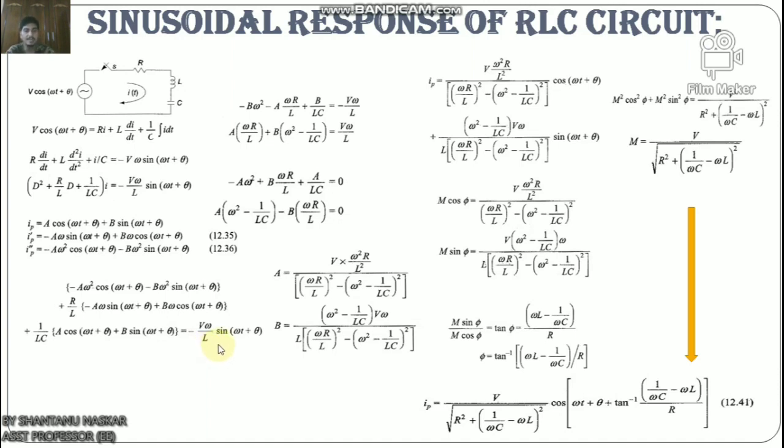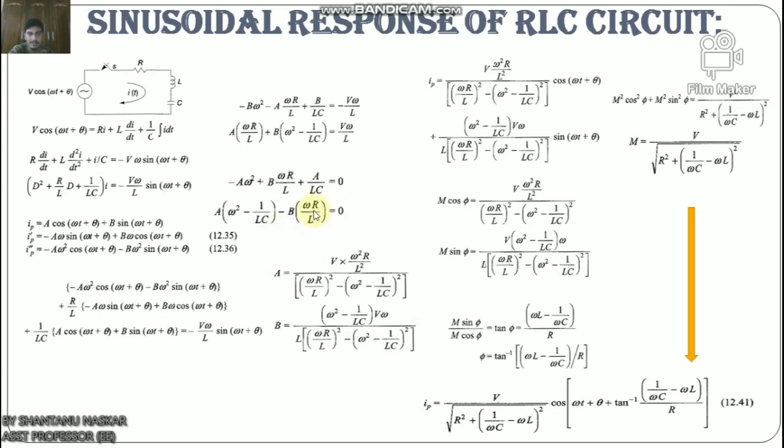Now comparing both sides, for the sine coefficient we have minus Bω² minus AωR/L plus B/LC equals minus Vω/L, which we can write as A(ωR/L) plus B(ω² minus 1/LC) equals Vω/L. For the cosine coefficient, minus Aω² plus BωR/L plus A/LC equals 0, that is, A(ω² minus 1/LC) minus B(ωR/L) equals 0.